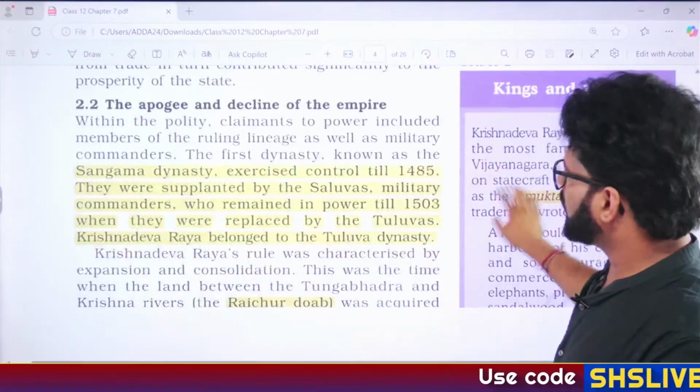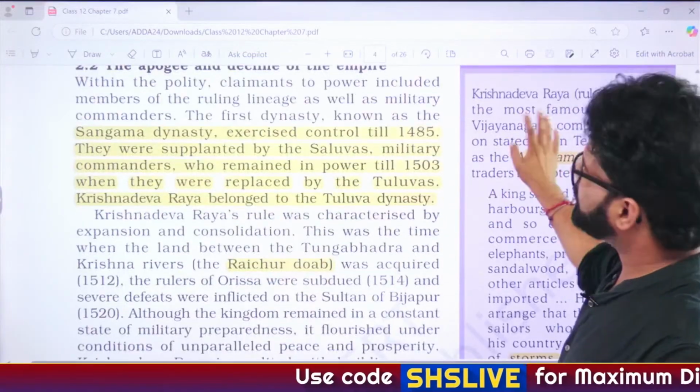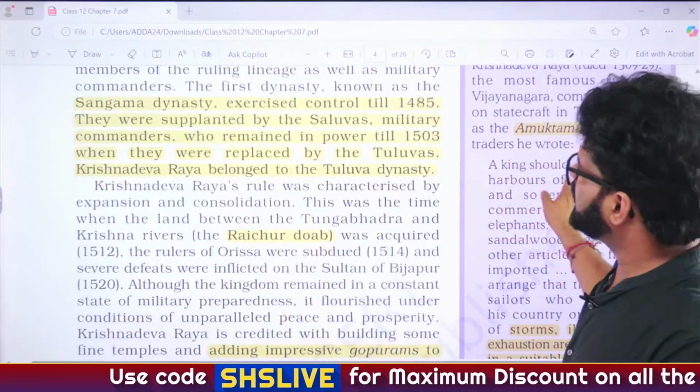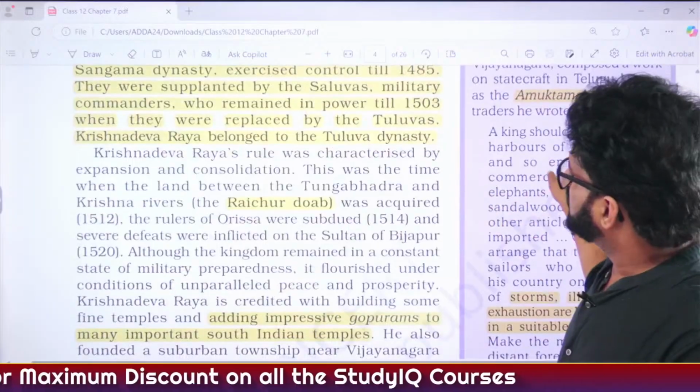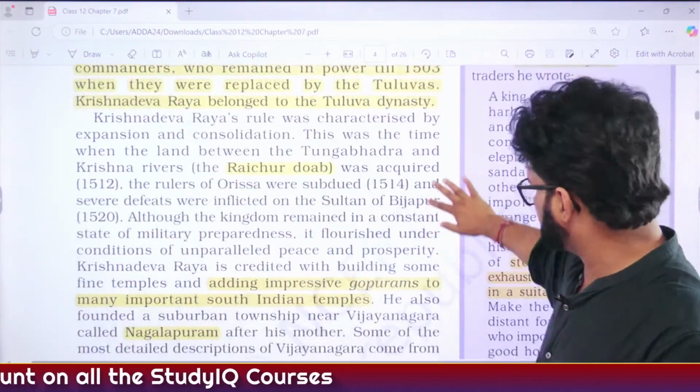What are we talking about? Amuktamalyada. Here, in a way, Krishnadevaraya is giving a prophecy that we will later be defeated by the Deccan Sultanate because we are not paying proper respect to the traders. You can have a look at it. We discussed this yesterday.